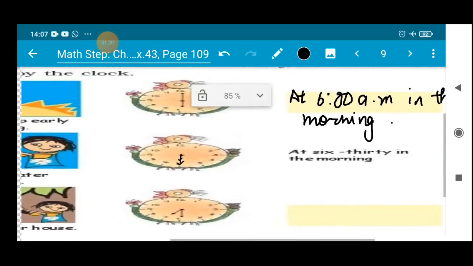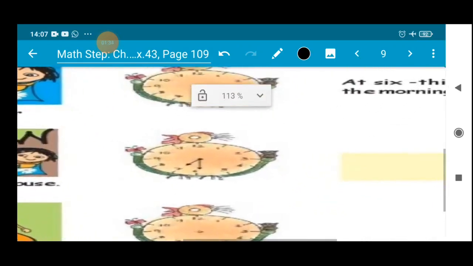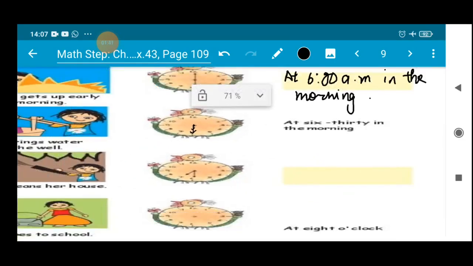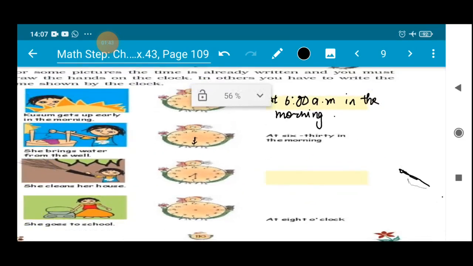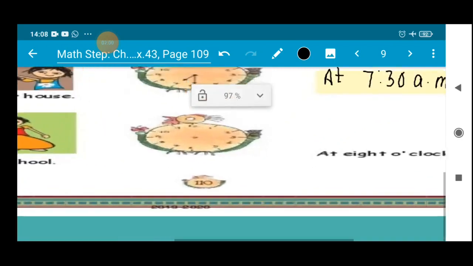Okay, now next children, she cleans her house. So you can see the time. She cleans her house at 7:30. So here you will write at 7:30 a.m. You can write this much only. Okay, at 7:30 a.m.